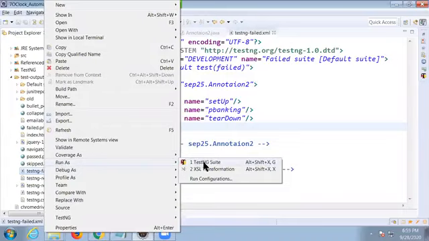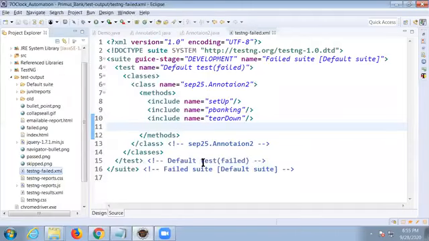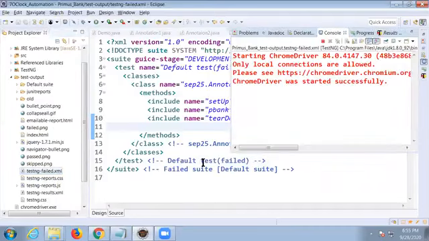If you run via class, what will happen? All the test cases in that test class will execute. Now I want to run only what? Only that failed test case. So right click on the failed.xml file and execute. So only that failed test case. Look at that. It will execute only that failed test case.